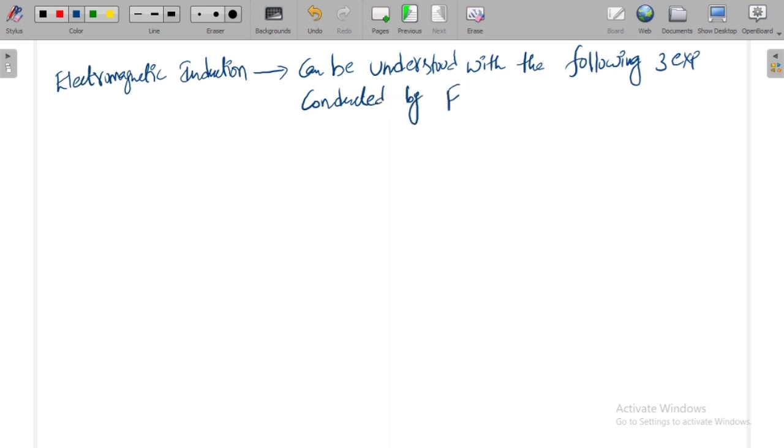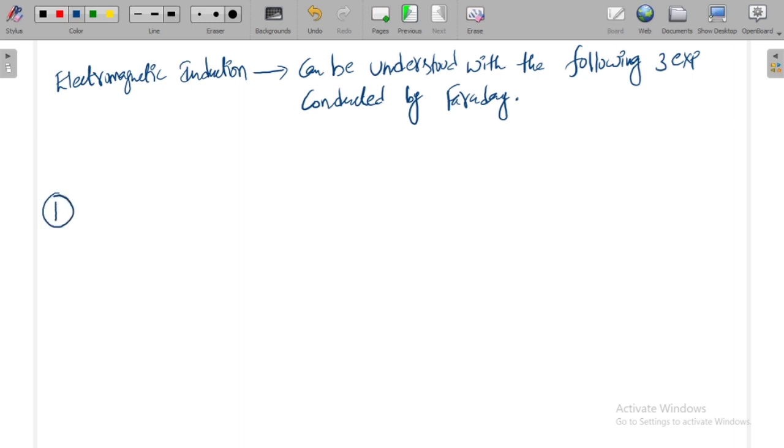Faraday is treated as the father of electrical engineering, because with the invention of electromagnetic induction, different electrical machines like the generator, motor, and transformer were invented. In order to understand electromagnetic induction, we'll take the help of three experiments. Let me consider the first experiment.